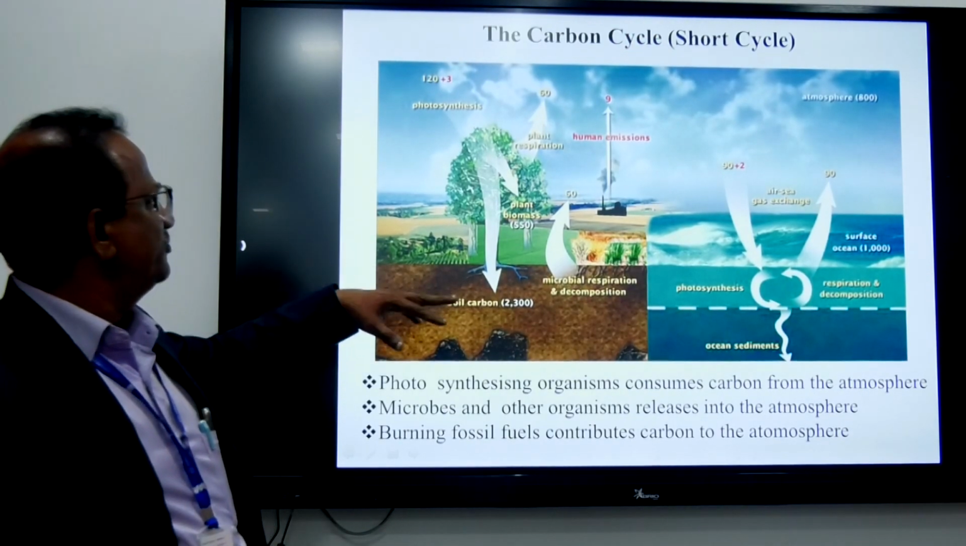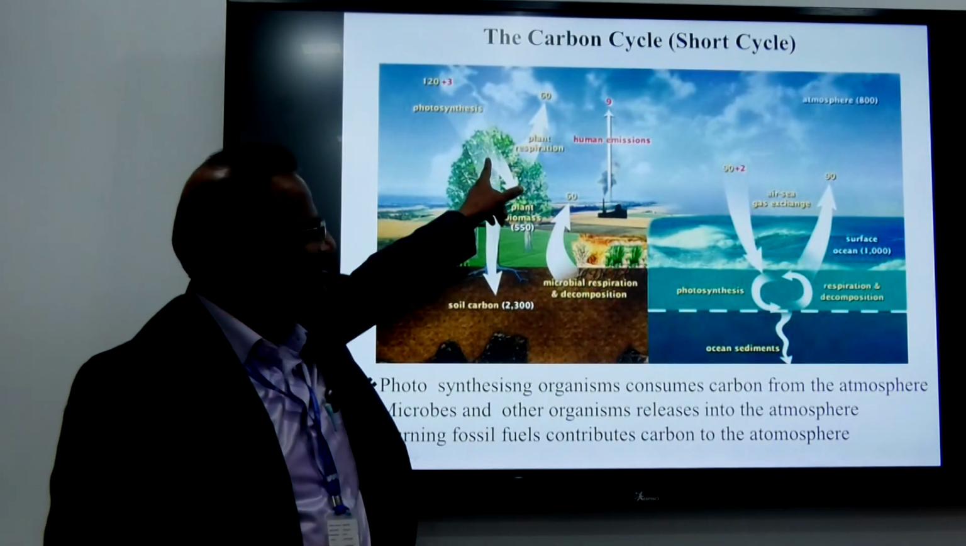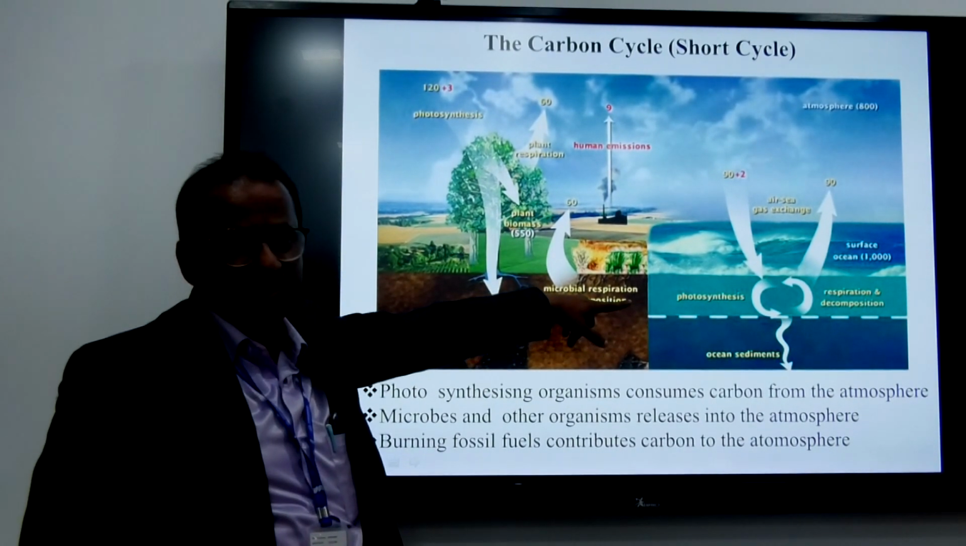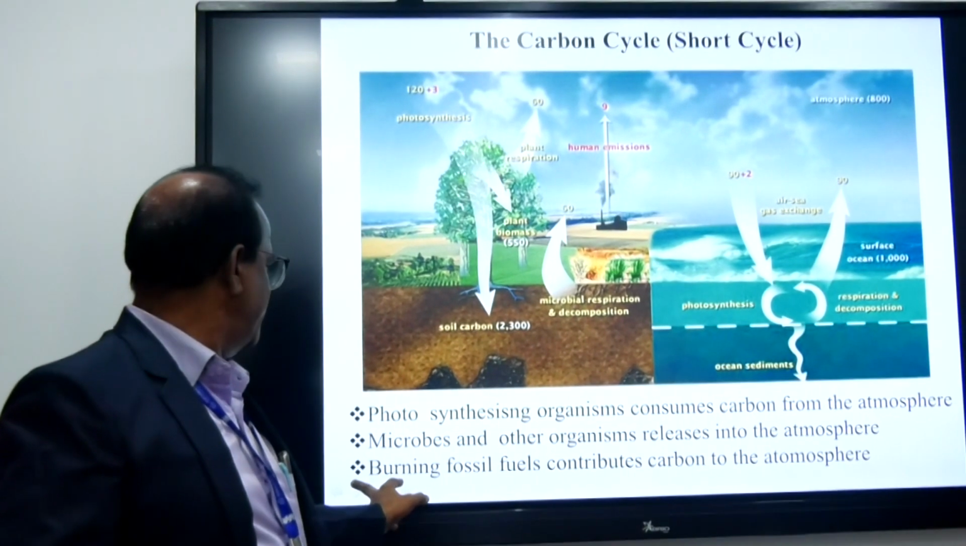So this is the picture of the carbon cycle. This is actually the short cycle. In the short cycle, we are showing photosynthesis, and the carbon sink in the ocean. This carbon cycle is called the short cycle.